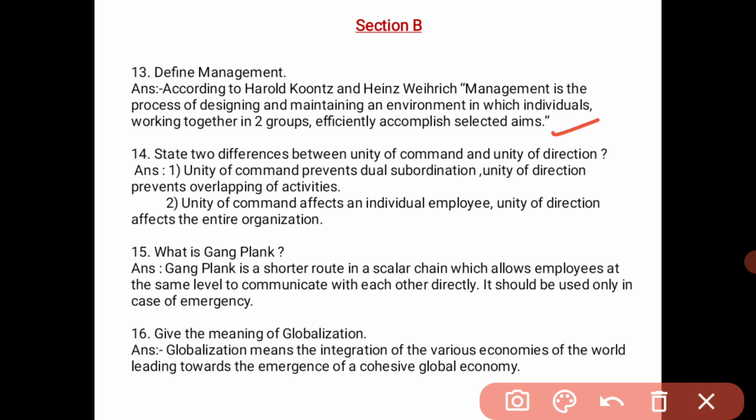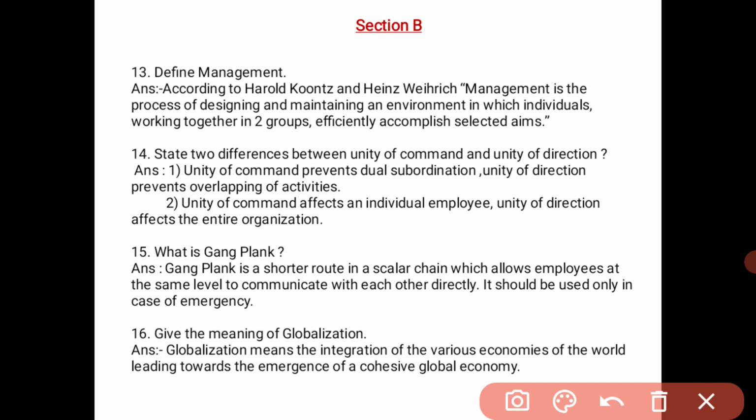In a question, if they ask to write the definition, then you have to write according to whom you are going to explain it. Suppose they ask to write only the meaning of management, then it is not necessary to write according to whom. But if they mention define or definition, then we compulsorily have to answer according to whom you are defining the word management. That you have to remember here.